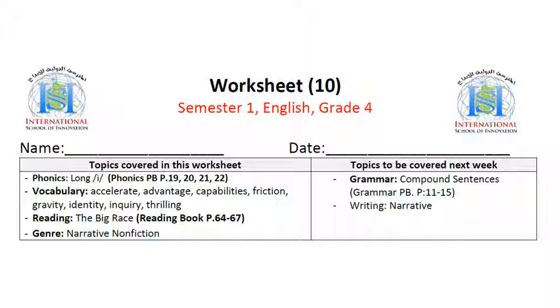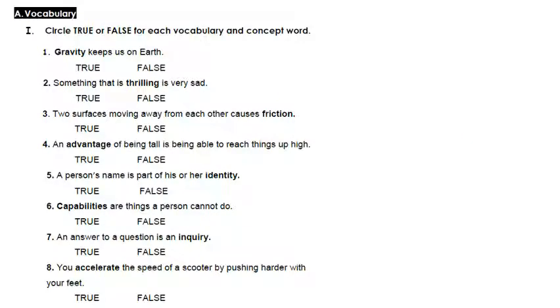Okay, now it's time to start with the solution for the worksheet. First of all, first question: circle true or false for each vocabulary and concept word. We have to see if the word is used in the correct context clue, then it is true. If it's used in a wrong context clue, then it is false.